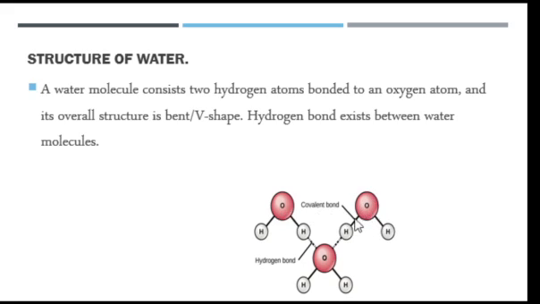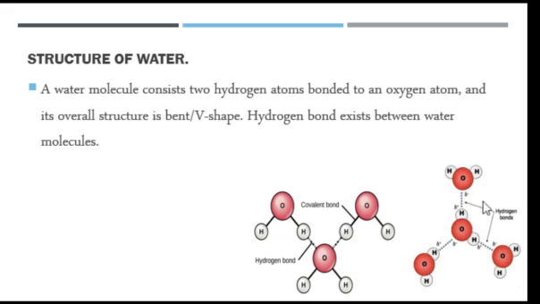Hydrogen to oxygen bond is covalent. But between that one molecule and another molecule, you are going to be having hydrogen bond. So this is talking more about it. You can see you have 1, 2, 3, 4 molecules of water, and in between each of the molecules you have hydrogen bond, but within one molecule you have covalent bond.